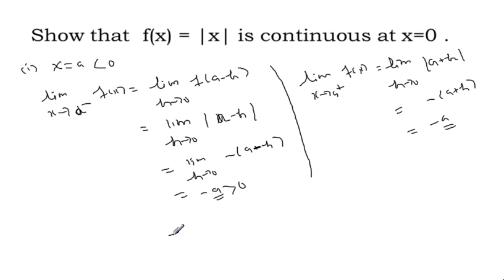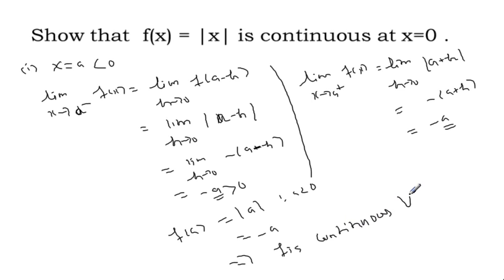And what about f of a? Remember, a is negative, mod of a, here a is negative but the output should be positive, so minus a. Left limit equals minus a, right limit equals minus a, and the ordinate is also minus a. All three are equal, so we can conclude f is continuous for all a less than 0. This is case 1.